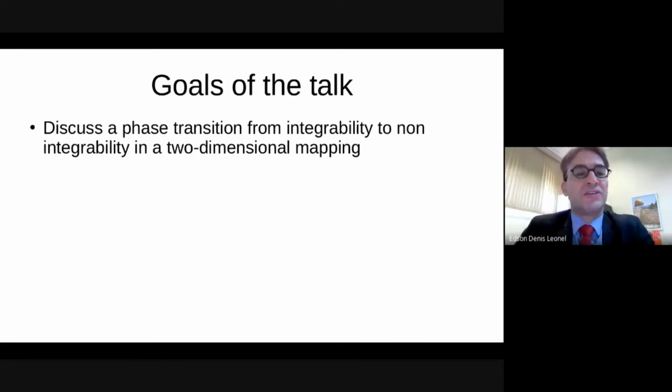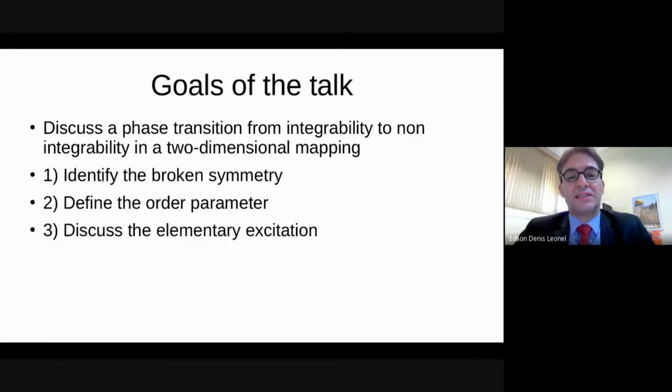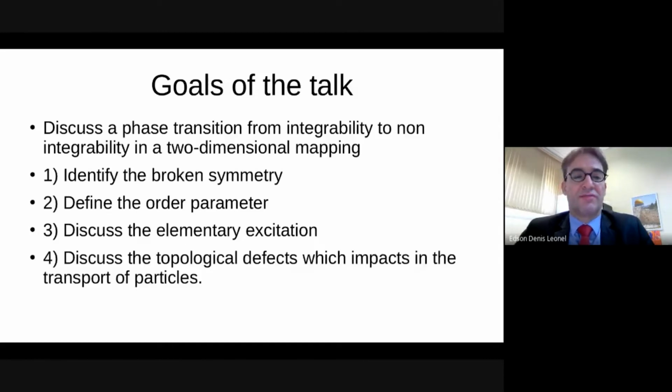The goal of my talk is to discuss a phase transition from integrability to non-integrability in a two-dimensional mapping. And for doing that, we have to answer a specific set of four questions. First, we have to identify what is the broken symmetry in the problem. Second, we have to define the order parameter. Third, discuss the elementary excitation. Finally, fourth, discuss the topological defects which impact the transport of particles.